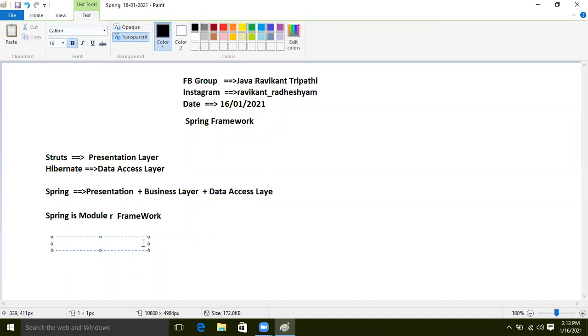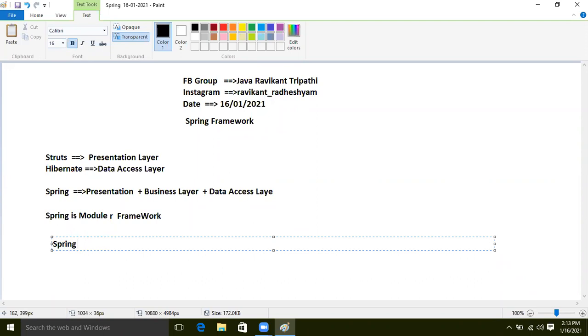In the Spring framework, there is the Spring IOC. In Struts and Hibernate, third-party vendors provide services. Think about servlets: a server like Tomcat provides the services, and we develop based on its rules and guidelines. The same applies to Struts and Hibernate. But here, in Spring, it is given by our own.